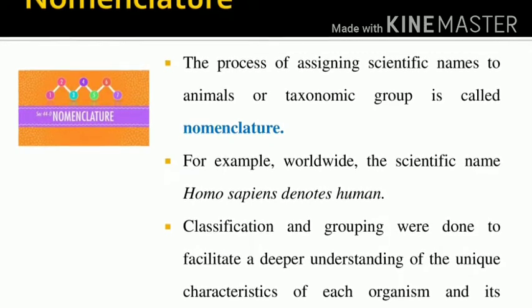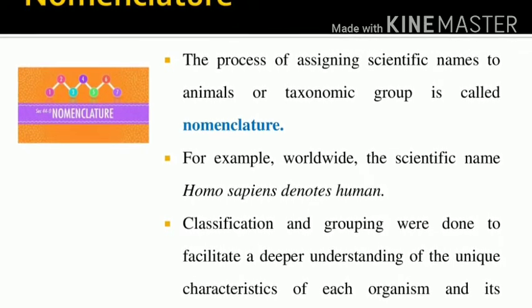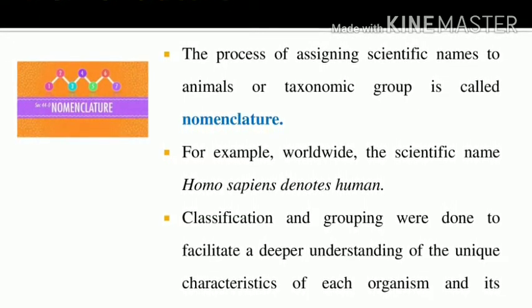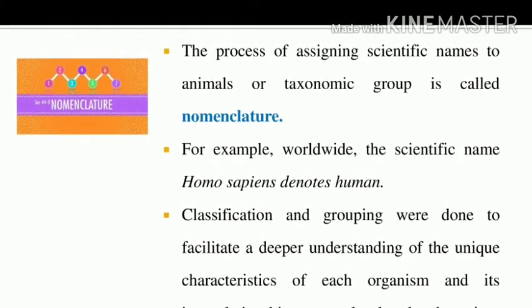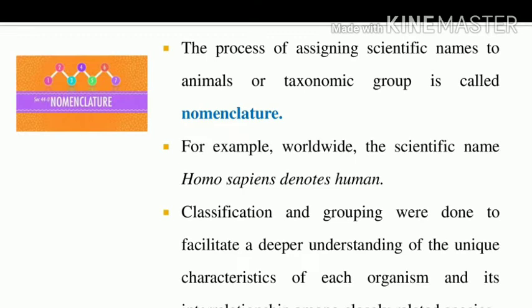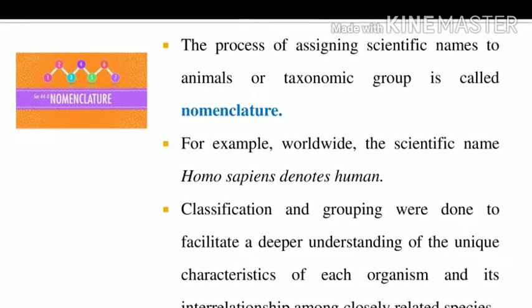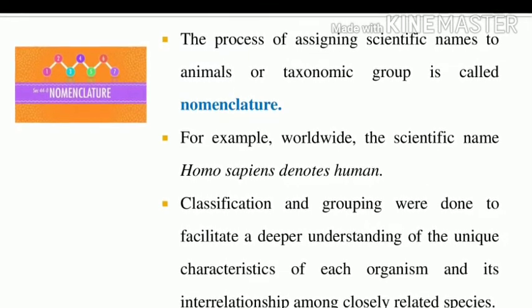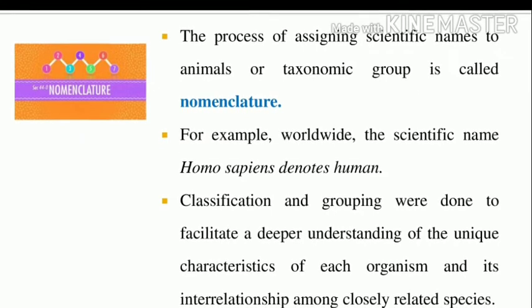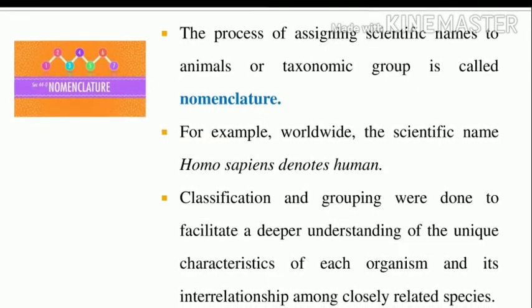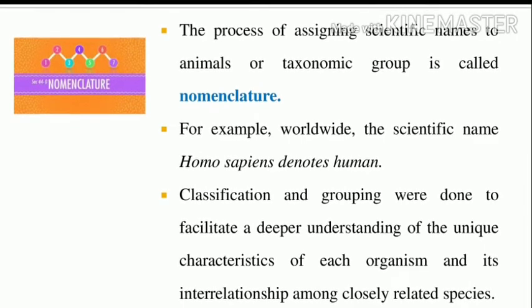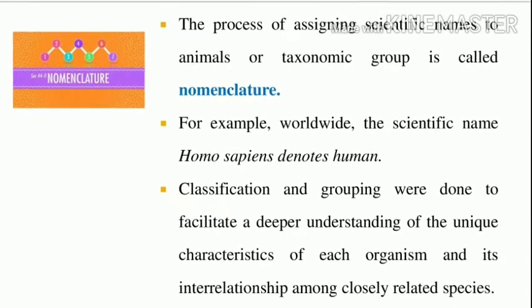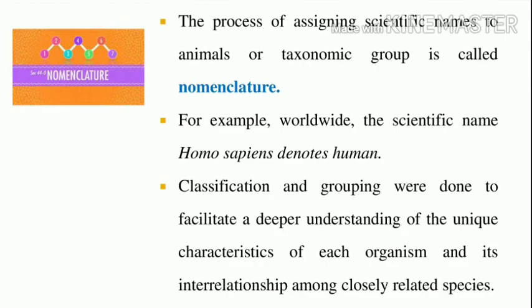So how do they do this? A scientific name is given worldwide, because classification and grouping is done to facilitate a deeper understanding of the unique characteristics of each organism and its interrelationship among the closely related species. How do they perform the nomenclature for organisms? Nomenclature is assigning a scientific name. It is done based on unique characteristics and interrelationship among the closely related species.